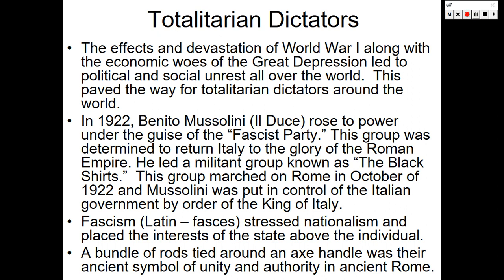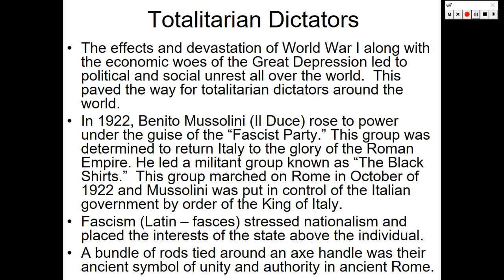In 1922, Benito Mussolini, aka Il Duce, rose to power under the guise of the Fascist Party. He was a World War I veteran and also a newspaper magnate, and got involved in politics as a result of the impact that World War I and the Great Depression had on Italy.